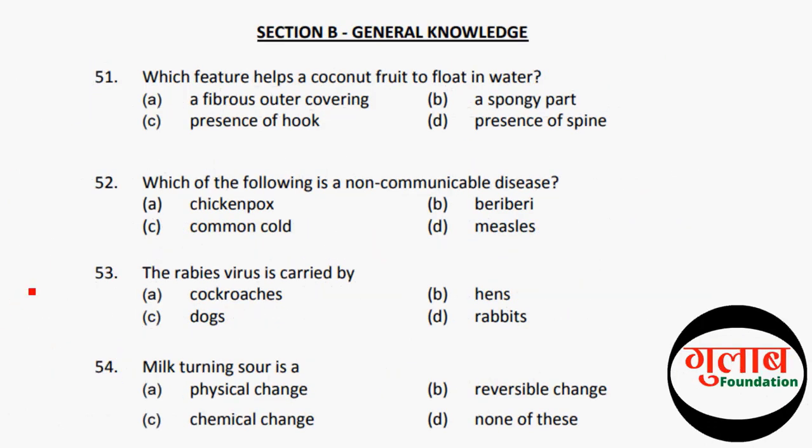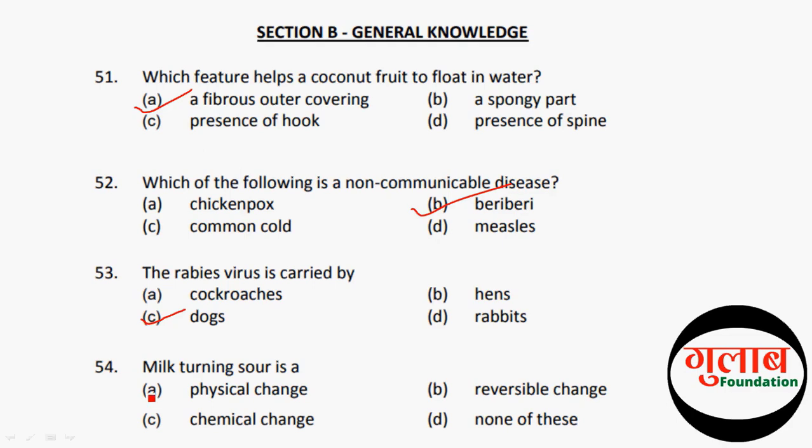Which feature helped a coconut fruit float in water? The correct option is A, fibrous outer covering. Next question, which of the following is a non-communicable disease? The correct option is B, beriberi. So let's move to the next question. The rabies virus is carried by the, and the correct option is C, dogs. Next question, the milk sour is a, so the correct option of this question is C, chemical change.